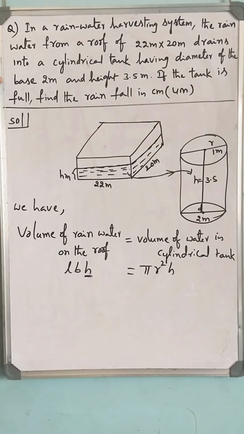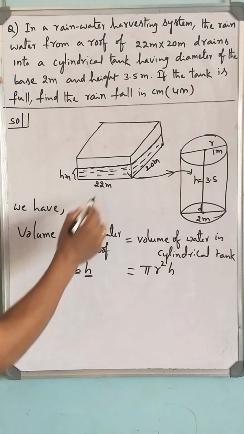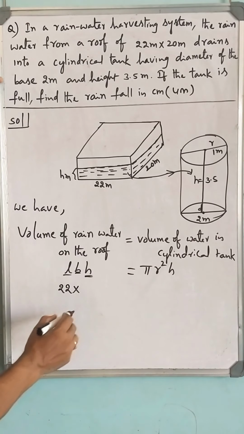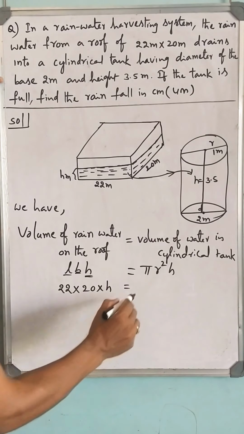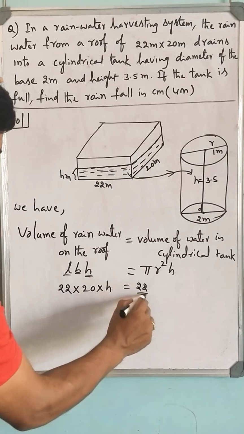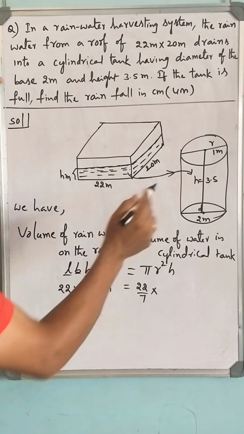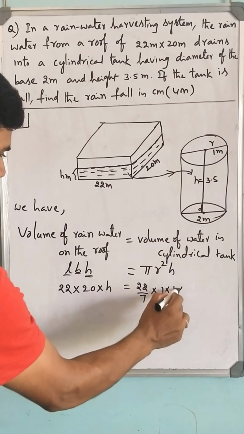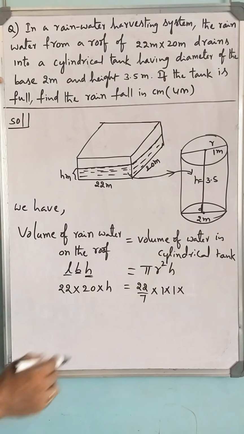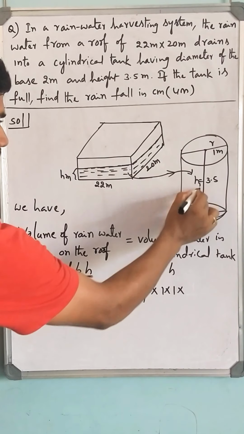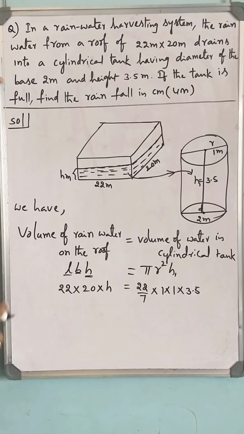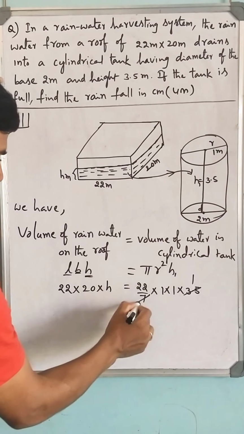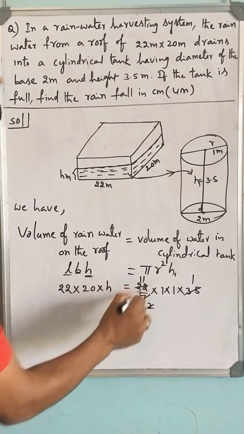As we are taking height of the water on the roof is h, length and breadth are given as 22 meters by 20, into h, which is equal to 22 by 7 into radius 1 meter, 1, into height of the tank, let it be some h1. This is 3.5. 3.5 1 times, 3.5 2 times, 2 ones, 2 11s.